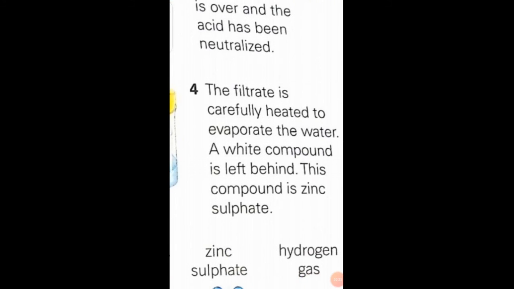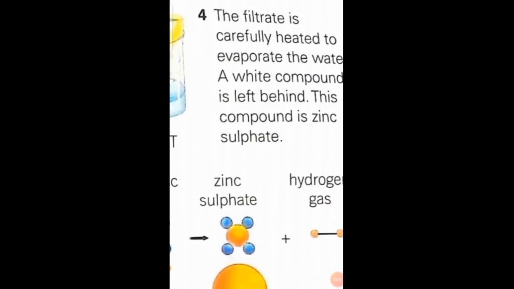The filtrate is carefully heated to evaporate the water. The white compound is left behind. This compound is the zinc sulfate. This is the zinc sulfate which you obtain. Simple method, you will make the solution when the hydrogen bubbles come out. After that, you will filter it. Extra zinc will be removed by filtration. The filtrate is heated for the removal of the water, and the main crystals are of the salt.